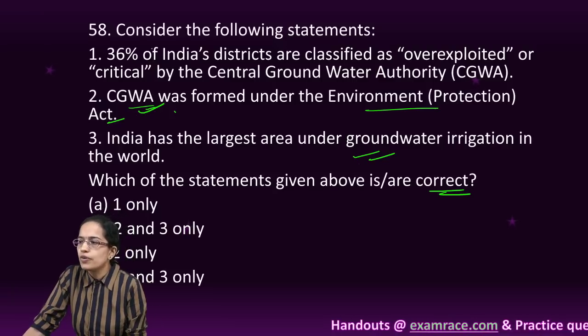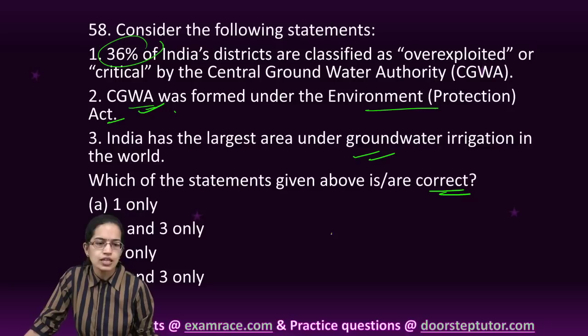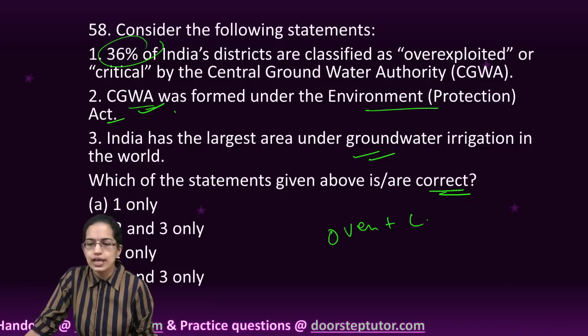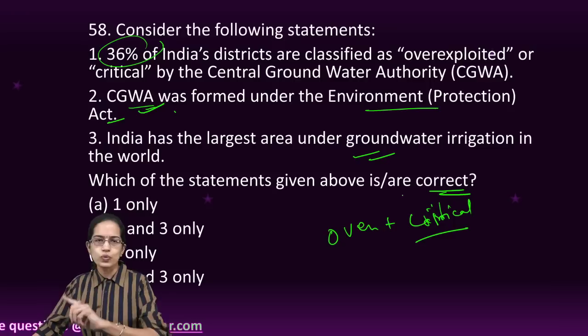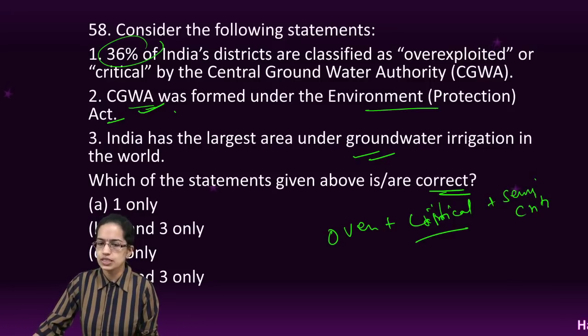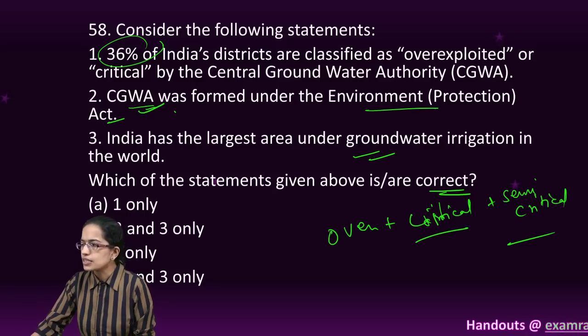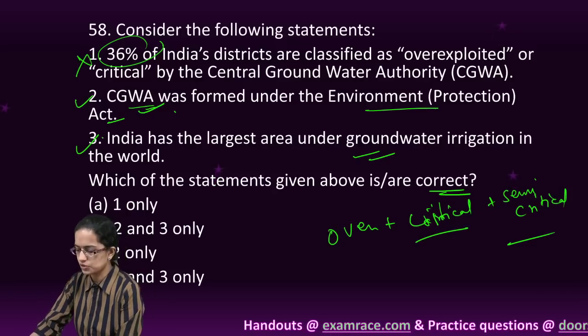Again true. However, 36% of India's districts are classified as overexploited plus critical plus semi-critical. It's not just overexploited or critical. So it's an amalgamation of all of these 3. That means you have 1 that is incorrect, 2 and 3 are the right options for this question.